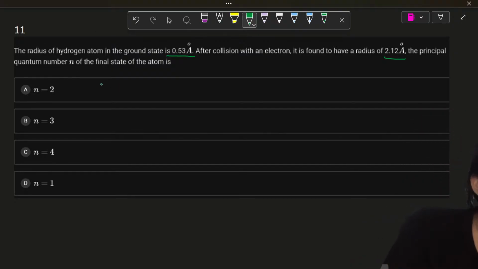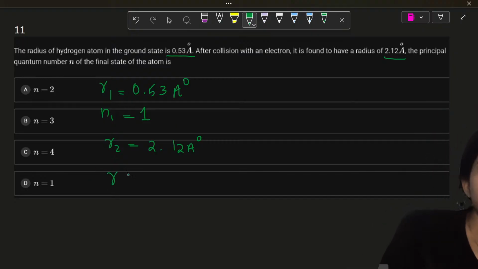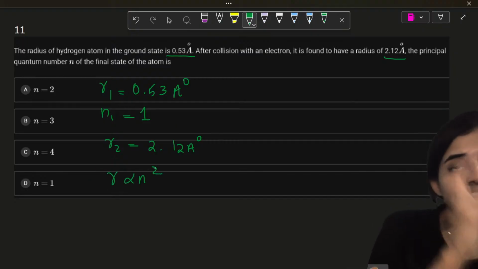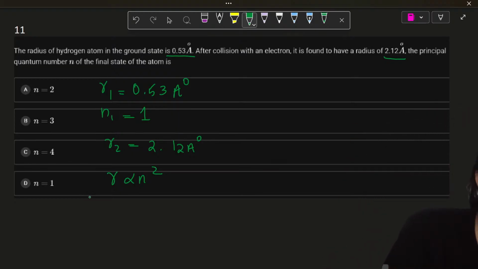Okay, let's write down whatever is given. R1 is given. R1 is 0.53 angstrom. n1 is the first one, so n1 is 1. And R2 is 2.12 angstrom. And we also know R is proportional to n square. We've already learned this formula.